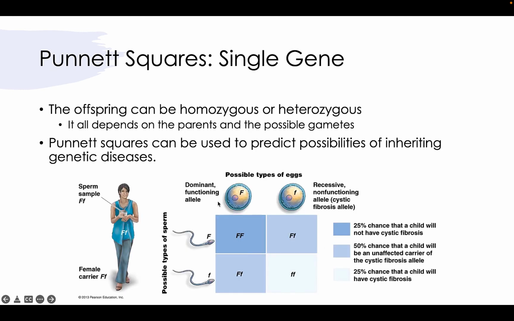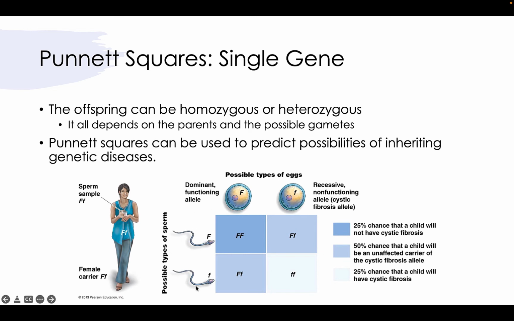And we can see that represented within this particular Punnett square. So the offspring can be either homozygous or heterozygous. It all depends on the parents and the possible gametes that come along. So when we talked about meiosis in the last exam material, we talked about sex cell production, and those sex cells have half the genetic material. So they wouldn't have two sister chromatids, they would have one of them. So on one of those sister chromatids, they would either have a big F or a little f, right? So here's the eggs, big F, little f. So these Punnett squares can be used to help predict what the combinations of these different sex cells or gametes can be to produce offspring.